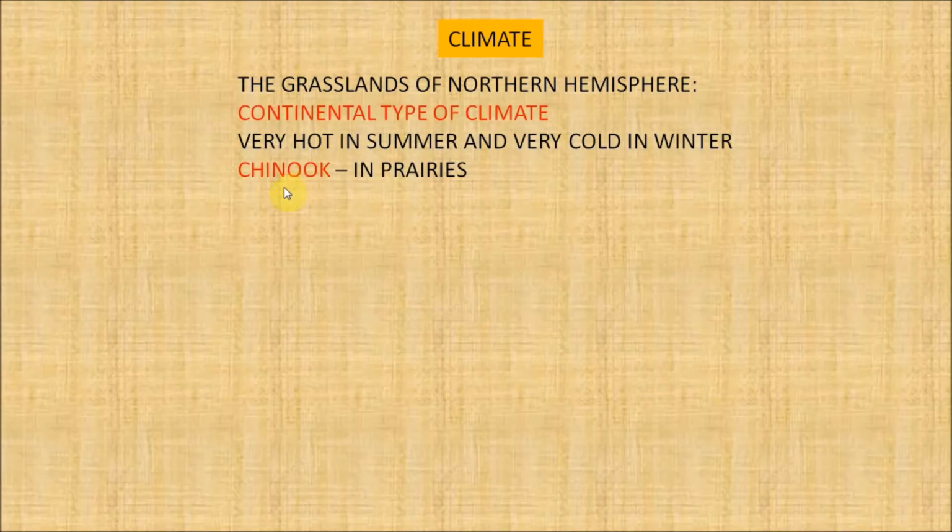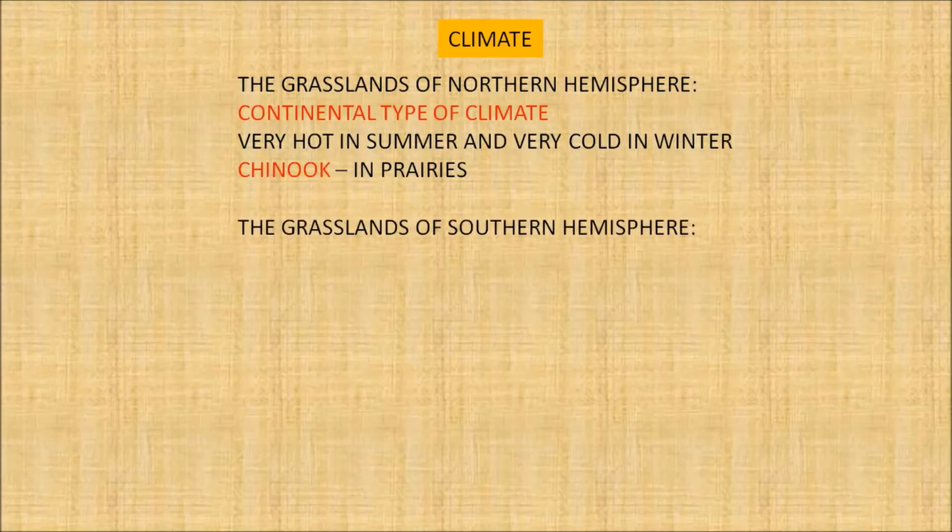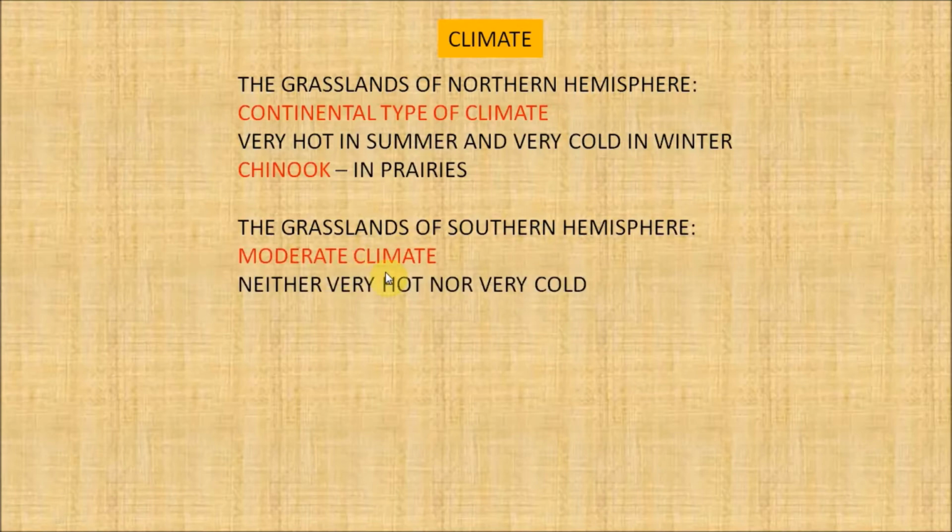Sometimes hot winds like the Chinook are found in the prairies. This hot wind blows in the prairies, especially in the season of spring, and these winds help to melt the snow and make grazing possible. The grasslands of the southern hemisphere are located near the coast, and this climate is moderate. It is neither very hot nor very cold.